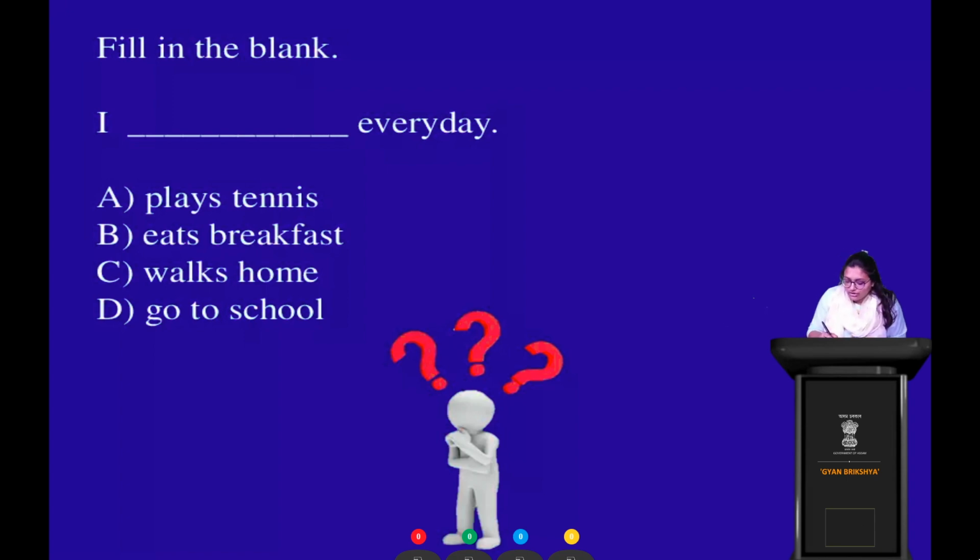Okay, so your time starts now. Look at all the four options carefully and then tell me which option do you think is the correct option for the given sentence for the given blank. I dash every day. কি হবে এটাতে? I dash every day. All right. Okay. Very good.